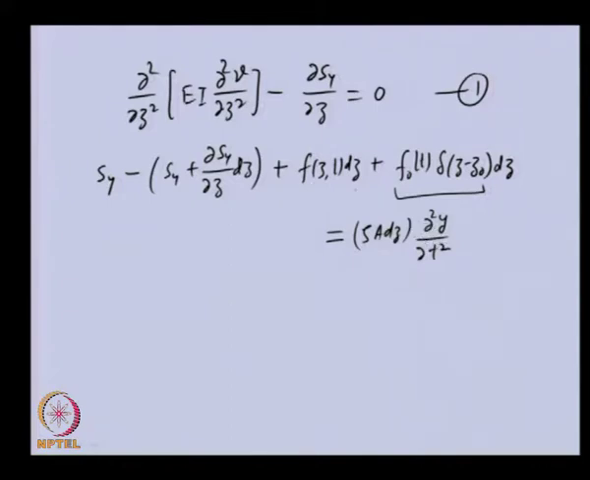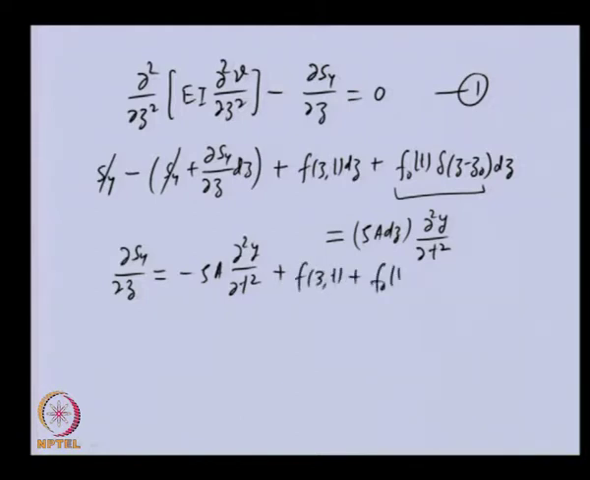Now we can simplify this, this will get cancelled. So, this will give us dy by dz is equal to minus rho a del square y by del t square plus external force, distributed force, and the concentrated force at z is equal to z naught. So, this particular expression we got is the second equation.